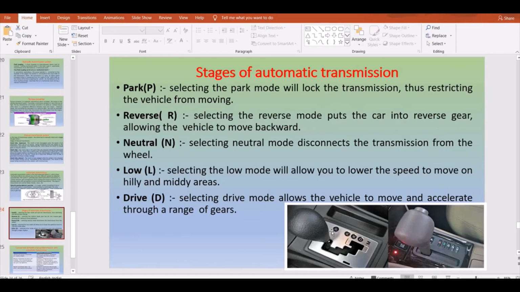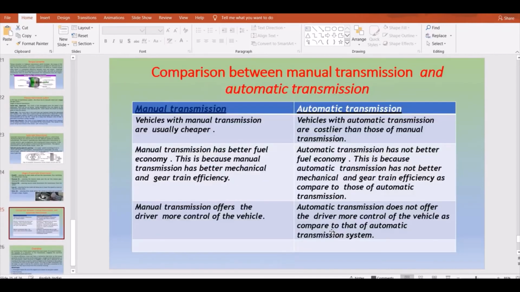So here you have your park, reverse, neutral, low and drive mode by selecting all those things. And sometimes, if a question is asked about the detailed working of your automatic transmission, I will show you another video when I go through the gearboxes. So now there is a last one.